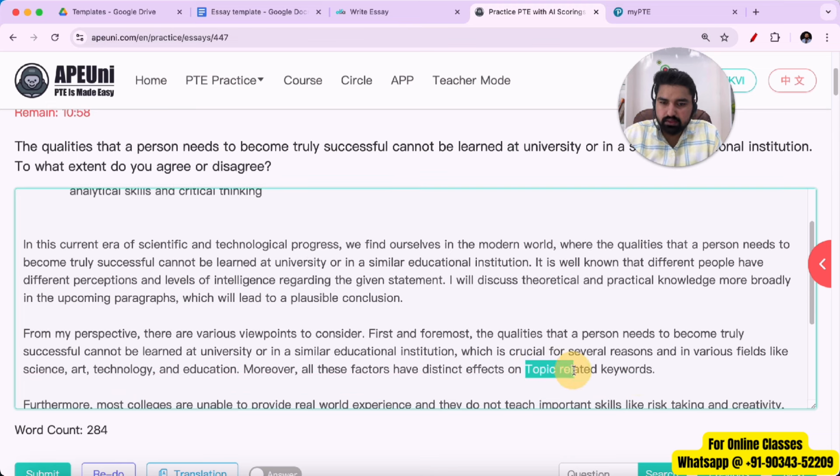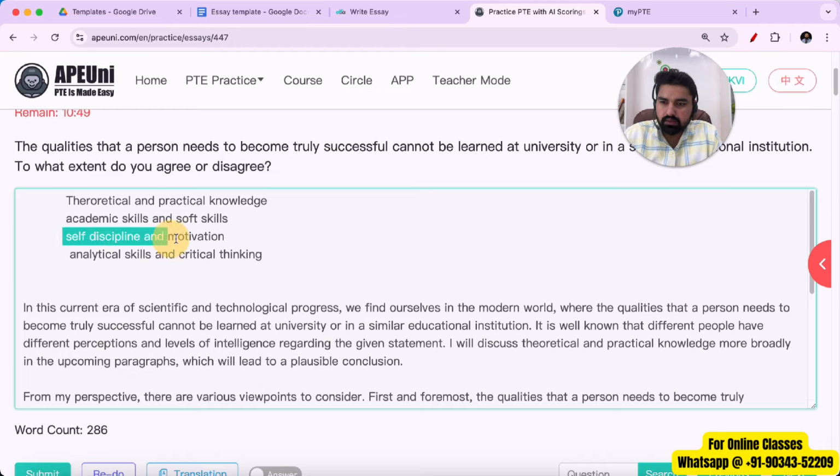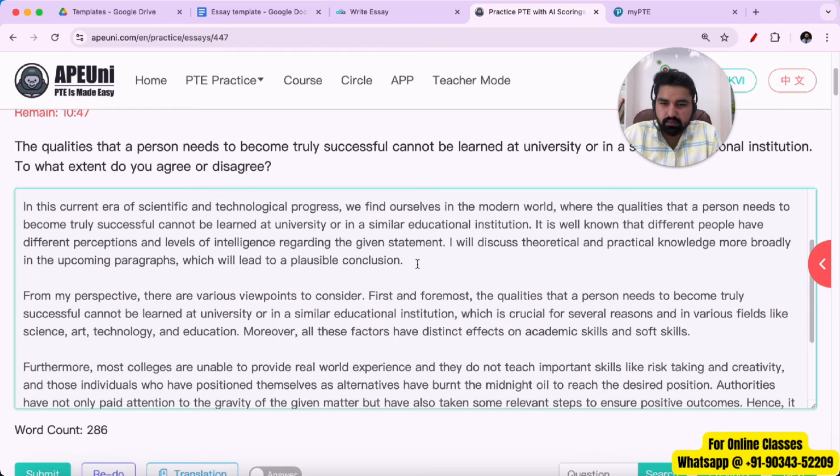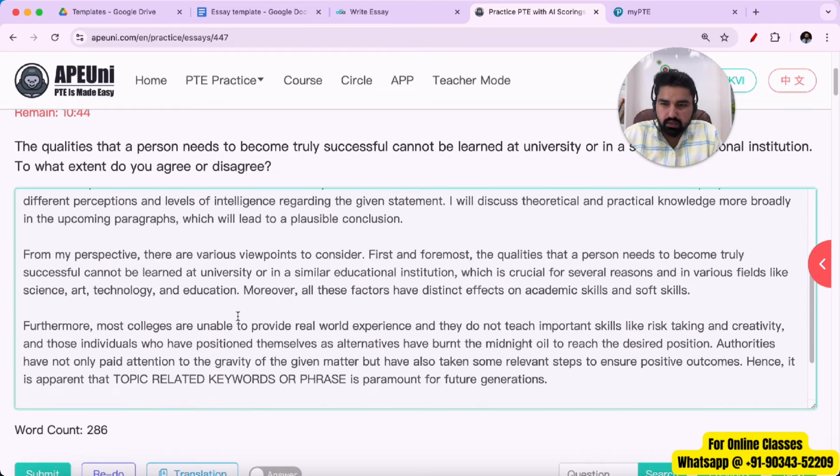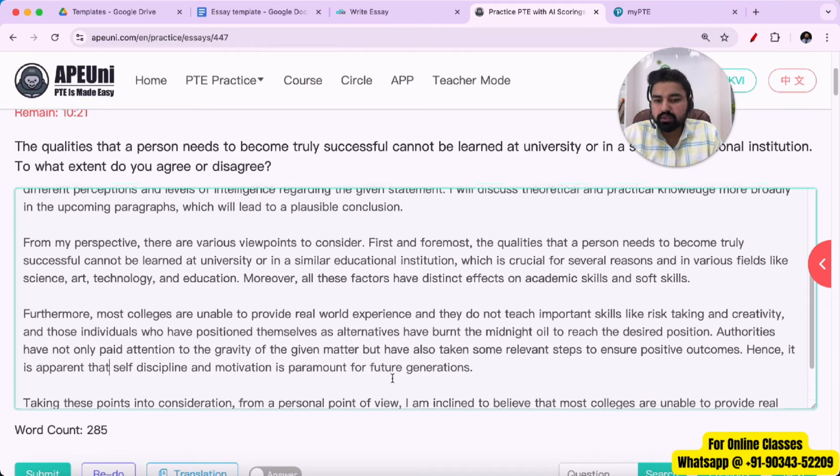So all these factors have distinct effects on academic skills and soft skills. These are all relevant keywords. Then we can talk about self-discipline and motivation. So furthermore, most colleges are unable to provide, and in the last line, hence it is apparent that self-discipline and motivation. There is a white space here. Make sure there are no extra spaces in your essay writing. It is apparent that self-discipline and motivation is paramount for future generations.